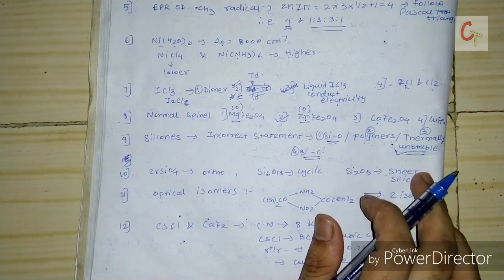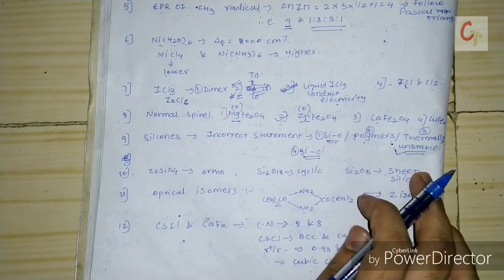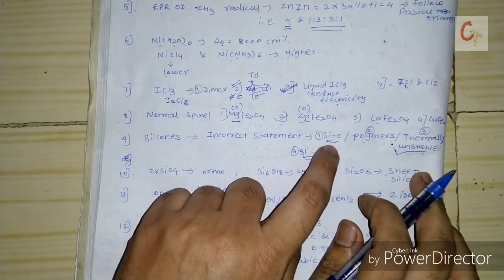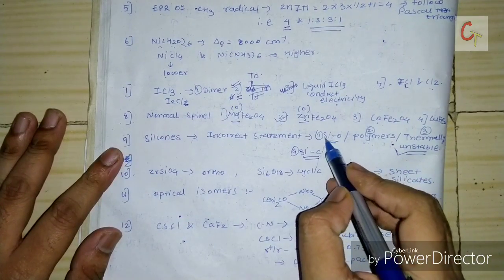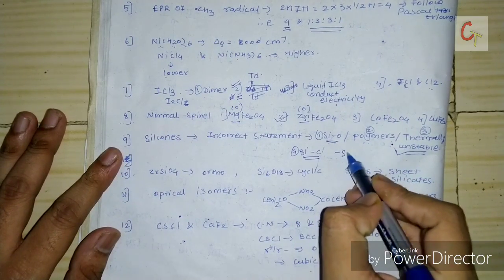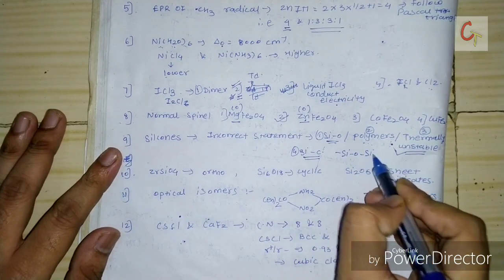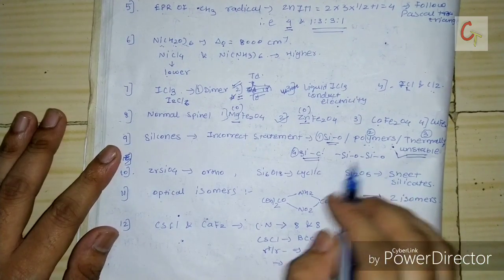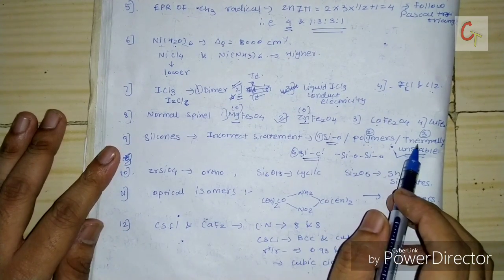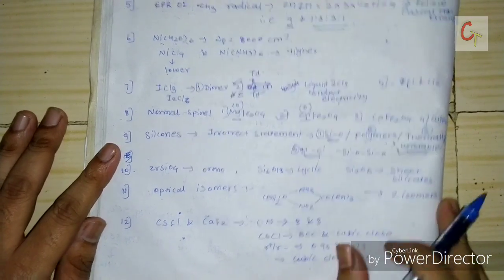that is silicon. Generally silicones are thermally stable, the silicon-carbon bond is strong, and silicon-oxygen, they ask about this bondage. The representation of the silicon-oxygen bond is this. So this is the correct representation. So according to me, the correct option will be the thermally unstable statement, the incorrect statement.